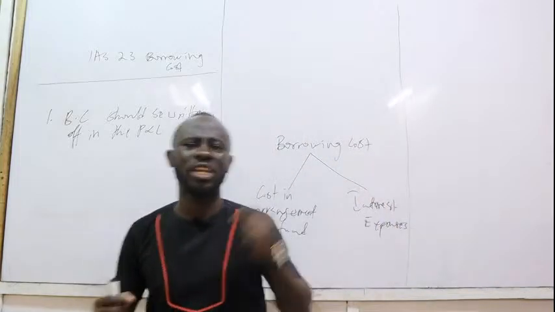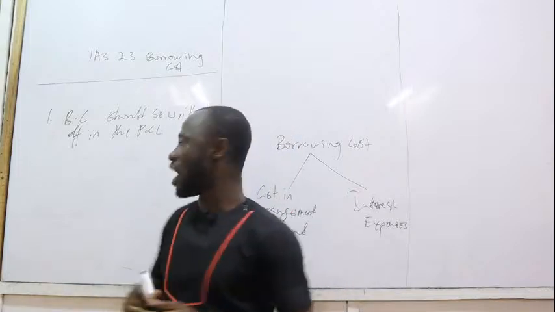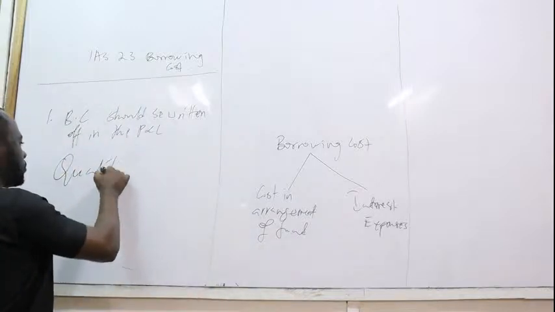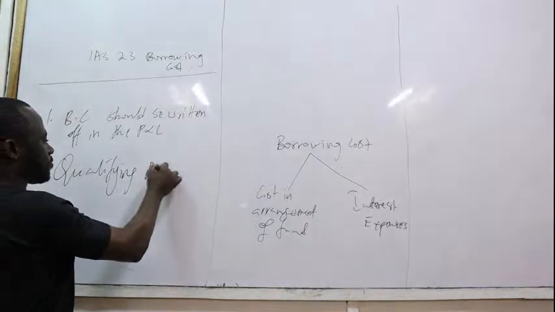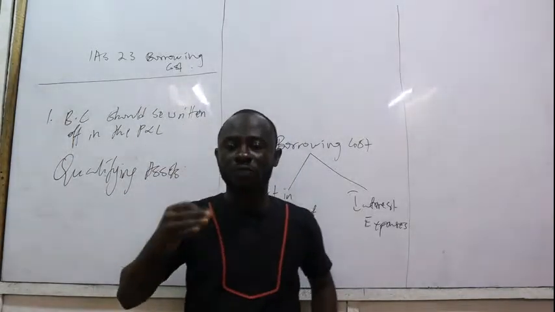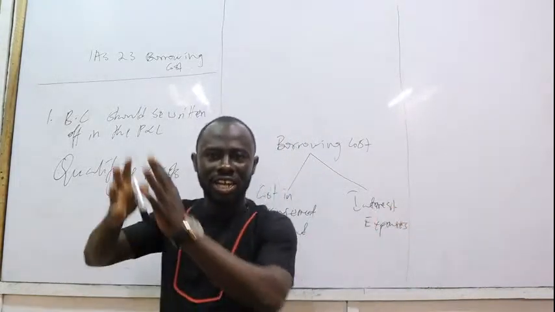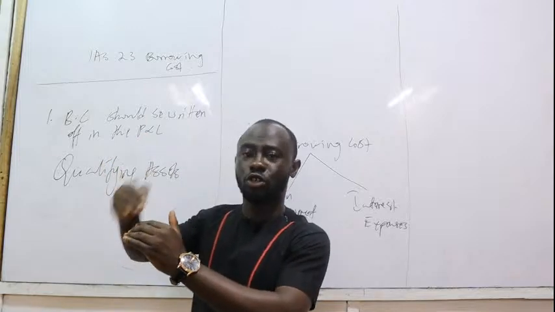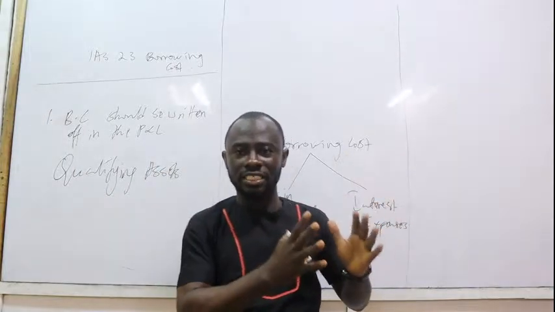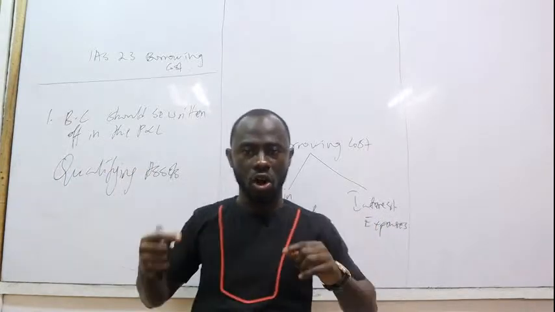So the question we then ask ourselves is, what is a qualifying asset? In simple language, we say that qualifying assets are assets that require substantial time in order for them to be ready for use or for sale.